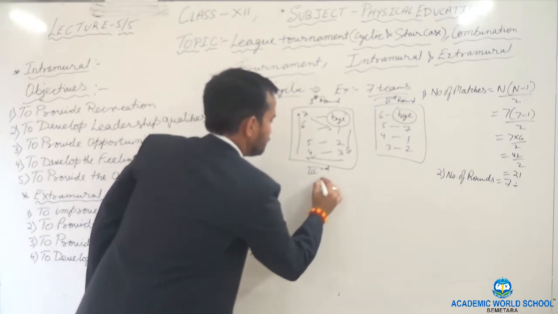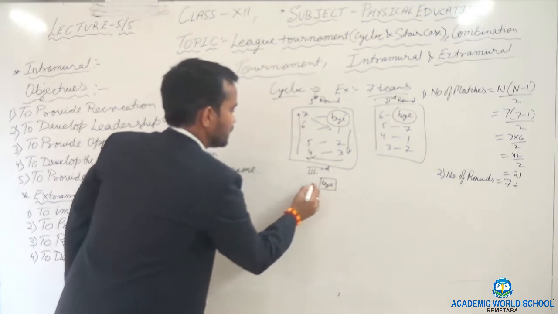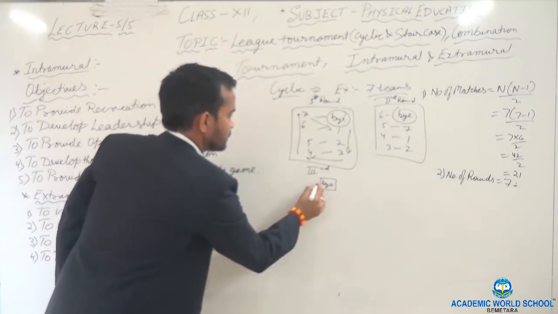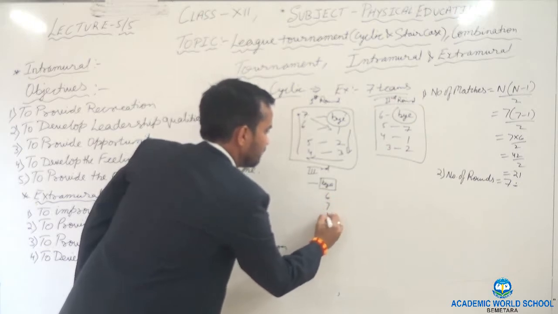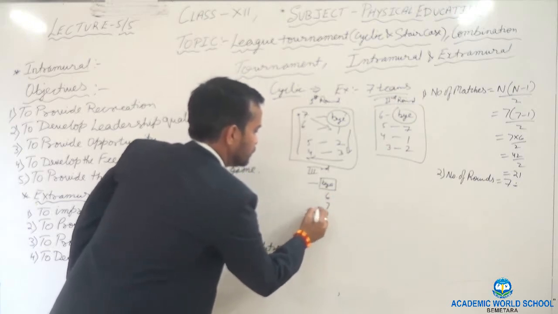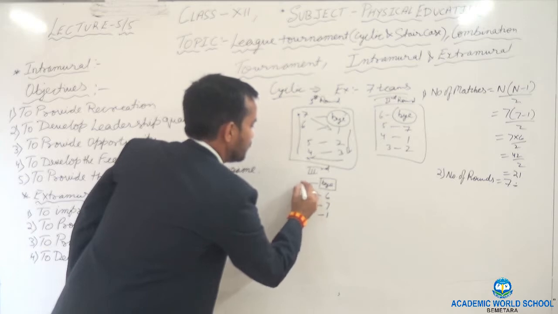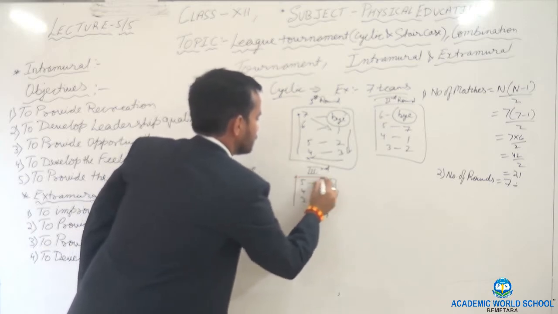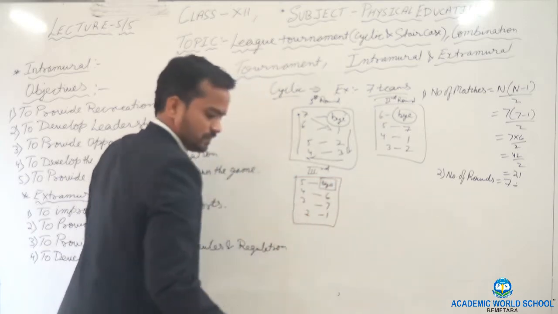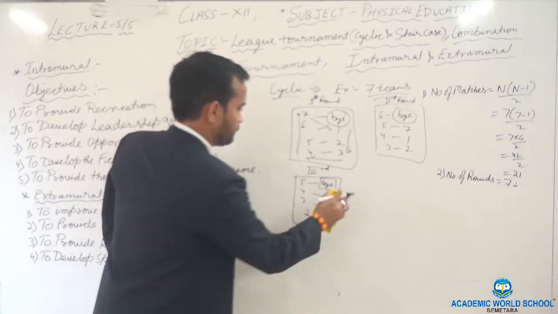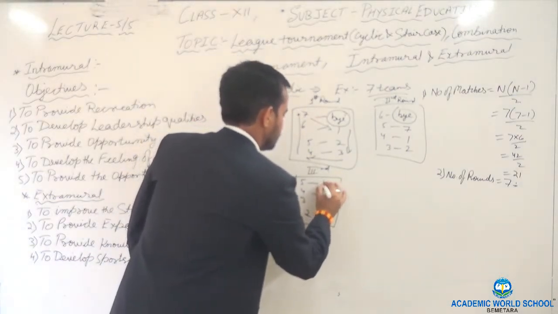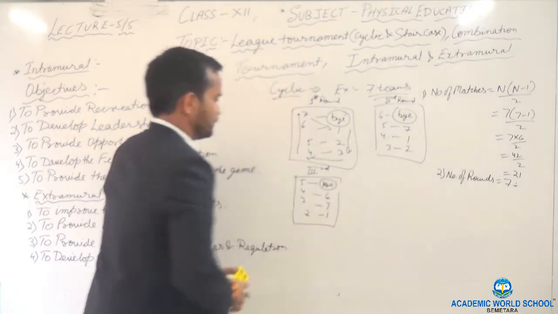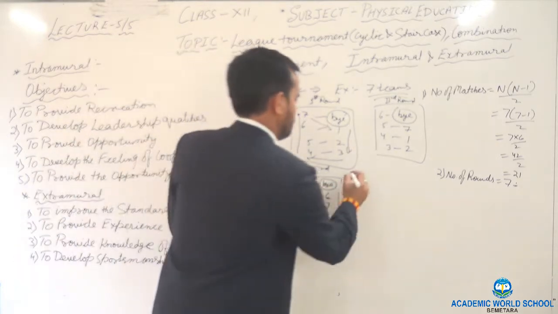Now what will be the third round? Fix the bye. Clear? After that, 6, 7, 1, 2, 3, 4, 5. Okay? Now what will be the fourth round?